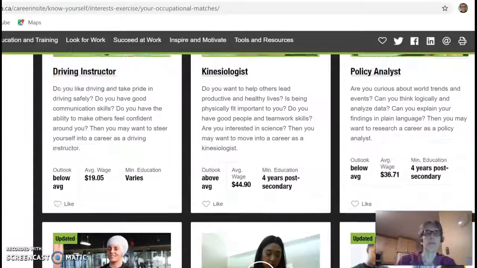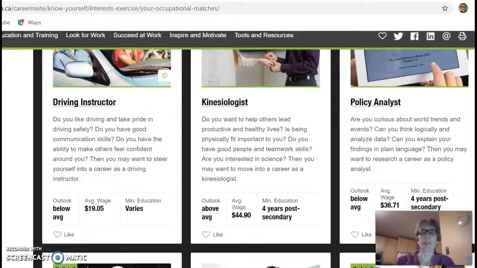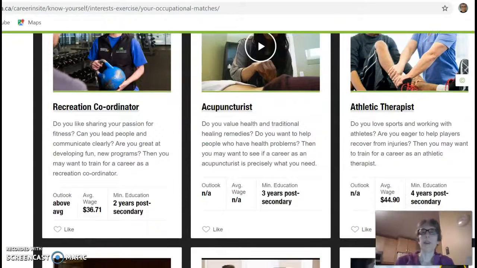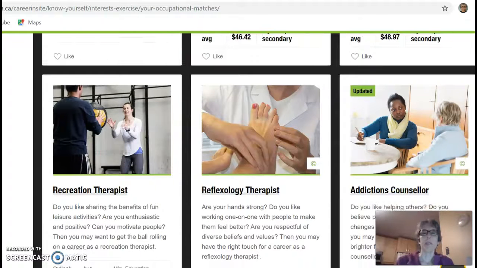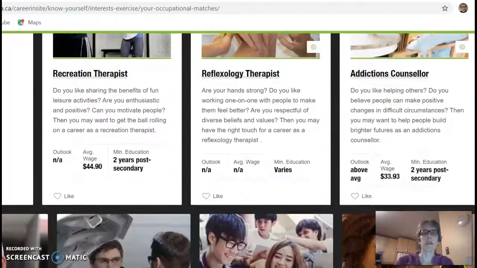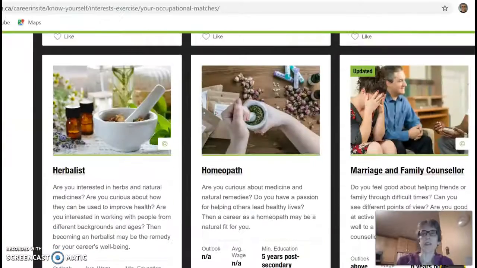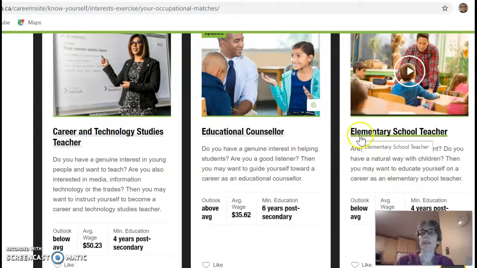So one of the jobs here says that I could be a driving instructor, so I'm going to write that on my list. I'm going to scroll down a little more. Another one says that I might like to be a recreation therapist. That sounds interesting. I'm going to write that one down. And there's even more. Another one says that I could be an elementary school teacher.